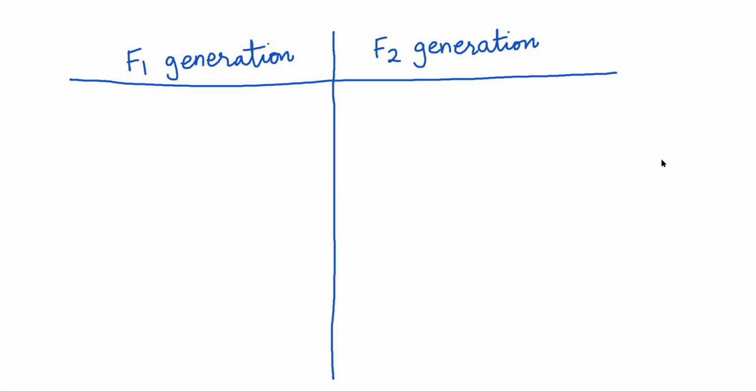Now, first thing that we need to know is the F1 generation. The F1 generation stands for first filial generation.